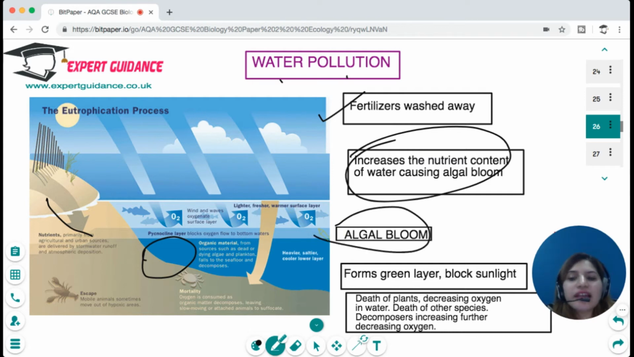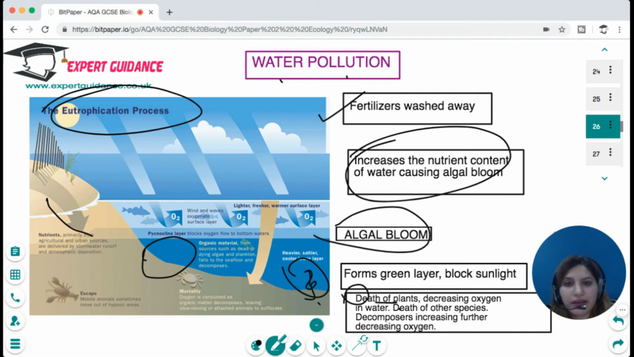This algae forms a layer on top of the water, cutting the light coming in, and it stops photosynthesis. Since light is not received, the plants die. When plants die, the oxygen content of the water decreases, and the death of plants also causes the death of other species which are dependent on plants, and then they all die, and then the decomposers come in which try to decay this and further decrease the oxygen in the water body, thereby completely depleting the water body of oxygen. And this whole process is eutrophication, causing the death of aquatic life. And this is a major contributor to water pollution.